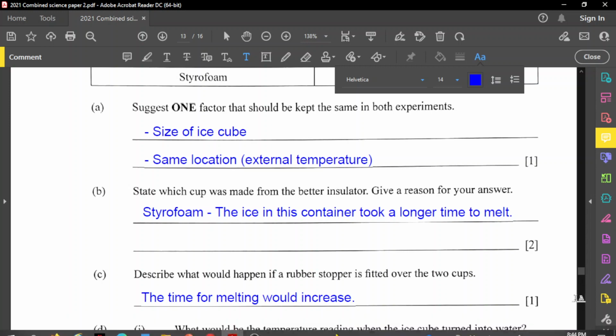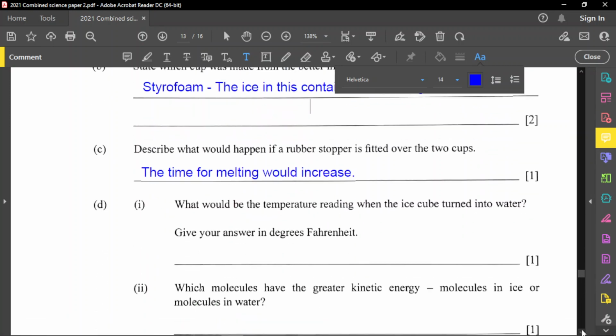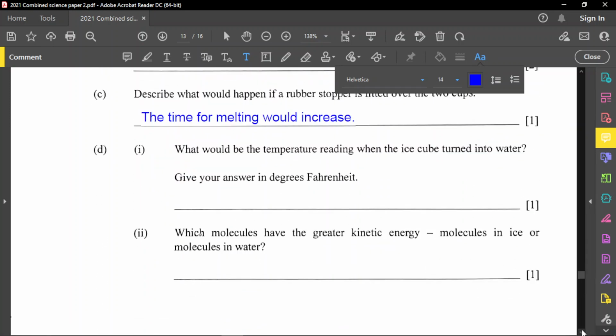Let's go down to the next part of the question. Here it says, what would be the temperature reading when the ice cube turned into water? Give your answer in degrees Fahrenheit. Just to make a note: as ice melts, the water that is formed is the same temperature as the ice, which is 0 degrees Celsius or 32 degrees Fahrenheit.